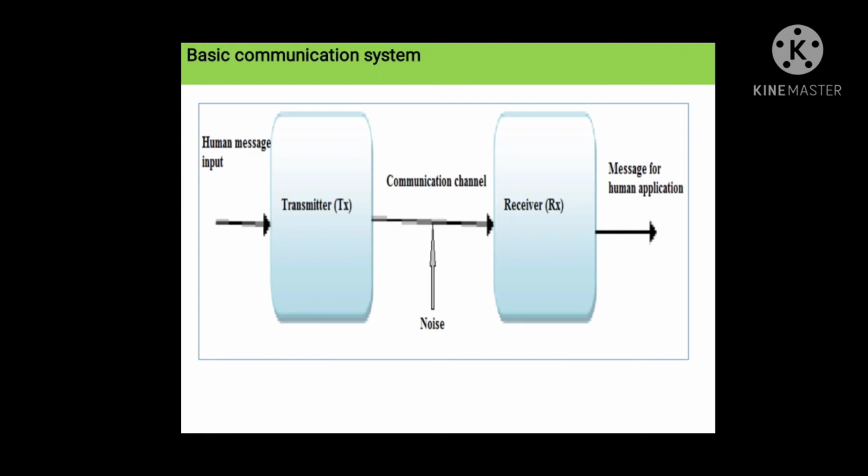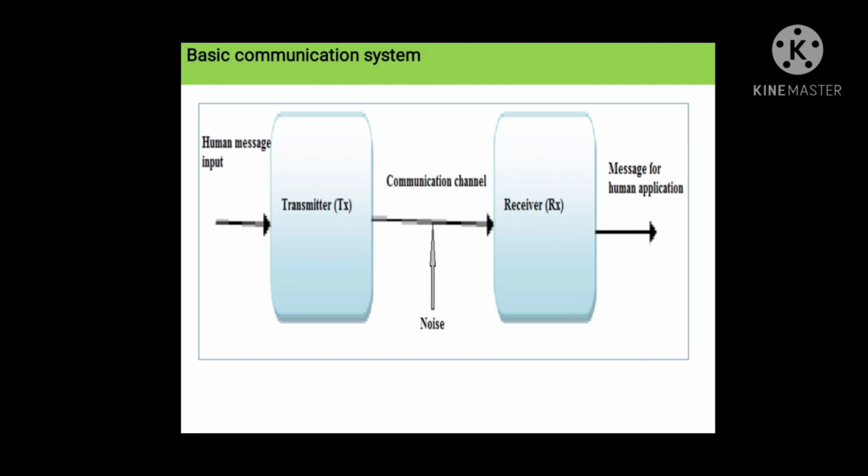In basic communication system, that type of information is first converted into the electrical signal using a transducer. A transducer is an electronic device which converts one form of energy into another form. Like light is converted into the electrical signal, sound is converted into the electrical signal, any types of documents are converted into binary data or any type of coding data in the form of pulses, etc. So using a transducer, information is converted into the electrical signal.